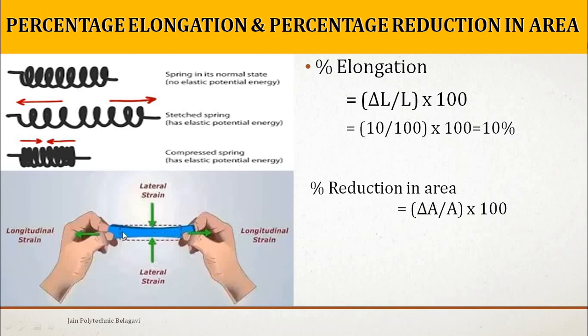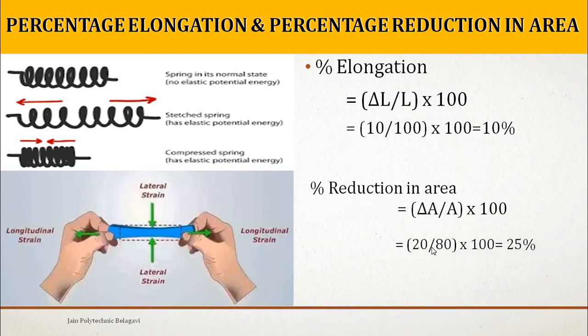But after pulling, it has reduced its dimension. It has reduced in area or cross section. So that area has changed. The change in area is given by delta A, divided by original area, into 100, gives percentage reduction in area.